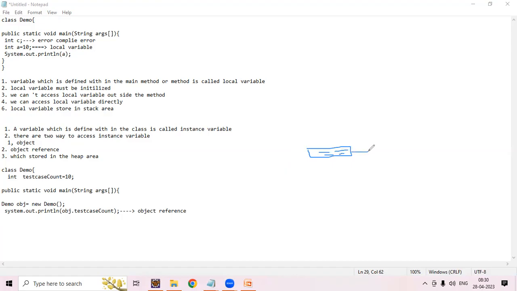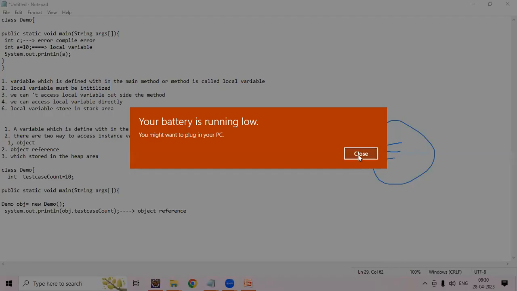For this, we create an object. An object is nothing but execution. Once we create the object, memory is allocated within the object for those particular variables. So for example, what is our object?